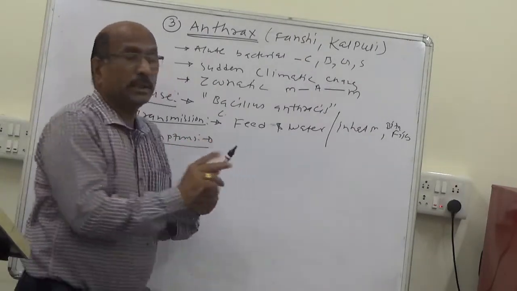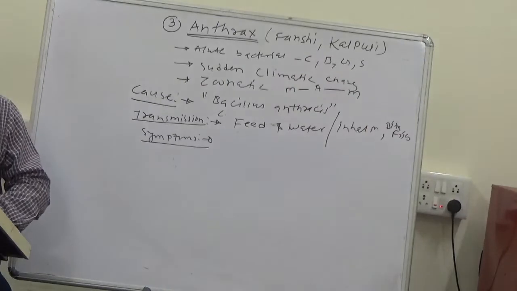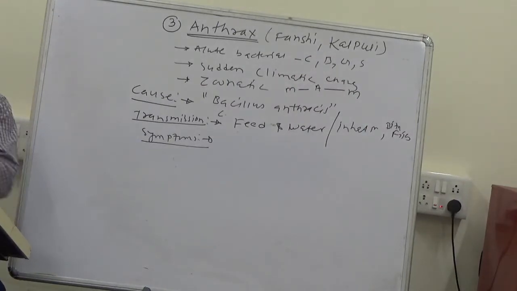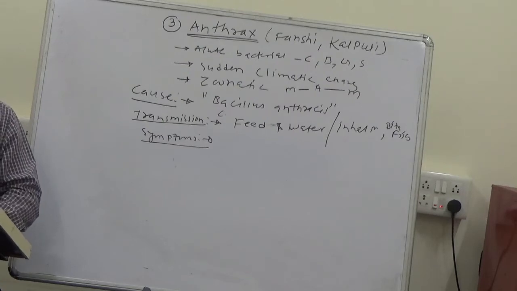The major symptoms of the disease anthrax: the high fever.